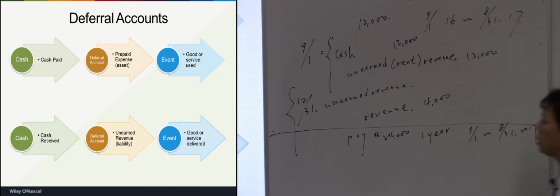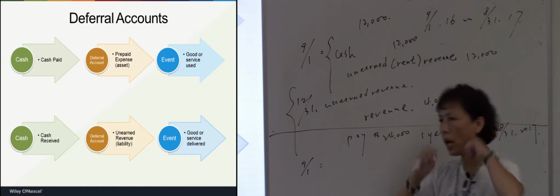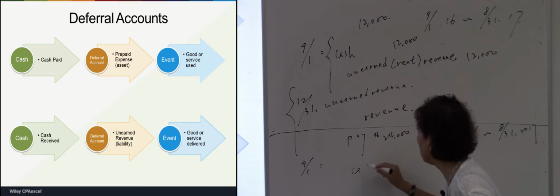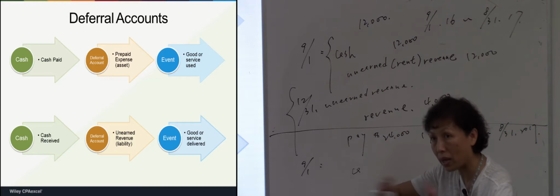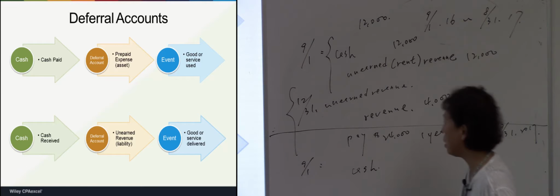Then on the transaction day, September 1st, do I pay cash? Yes. So I put cash in credit. When I receive, I put in debit. When I pay, I put in credit.